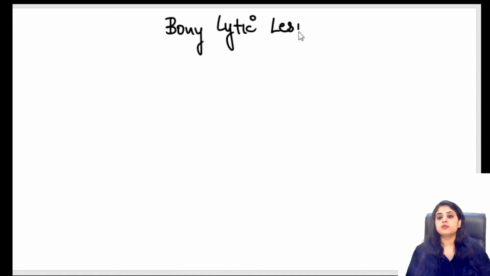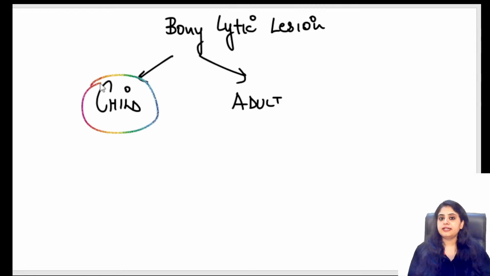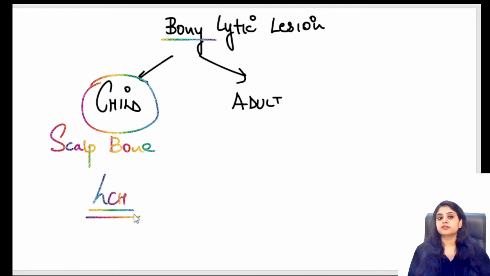First and foremost, focus on the age. Either they will mention a child or an adult. Now if it is a child, most likely the bone that will be mentioned will be the scalp. So the scalp bone will be mentioned. A child with bony lytic lesion, you think of Langerhans cell histiocytosis.